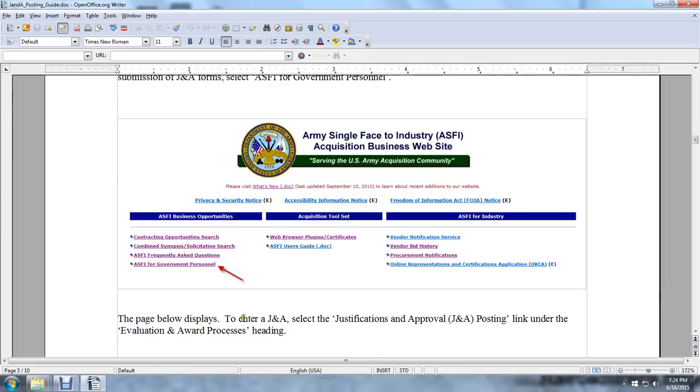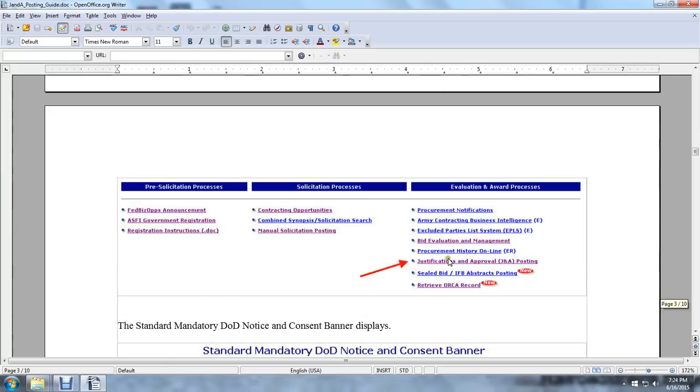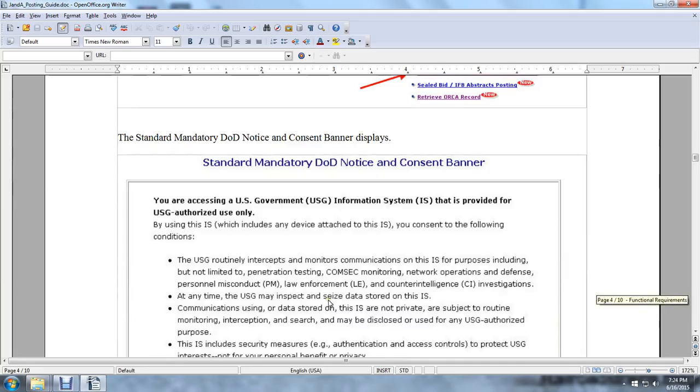The page below displays the justification and approval. Select the justification and approval posting link under the evaluation award processing heading, which is on the left. The standard mandatory DoD notice and consent banner is displayed.